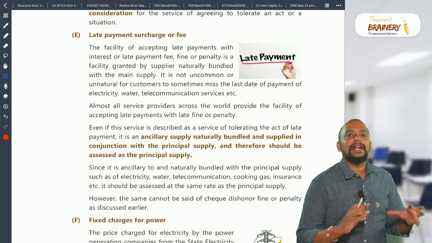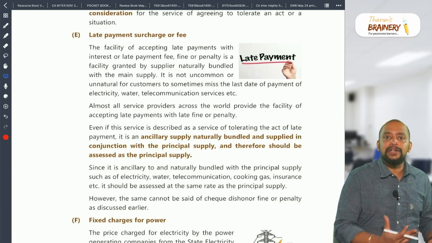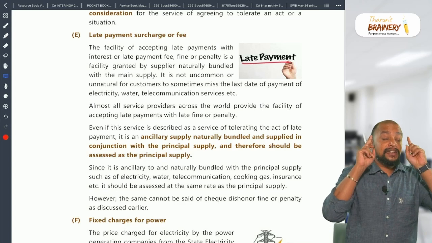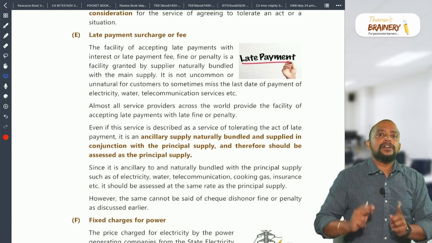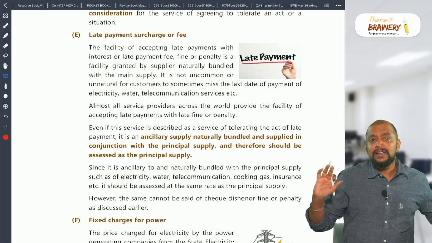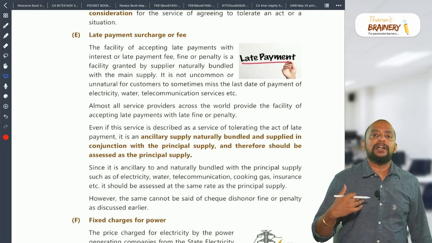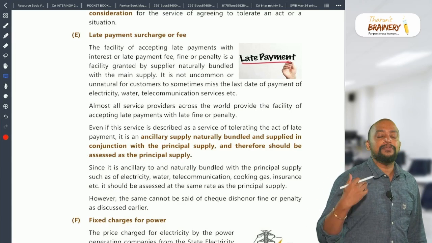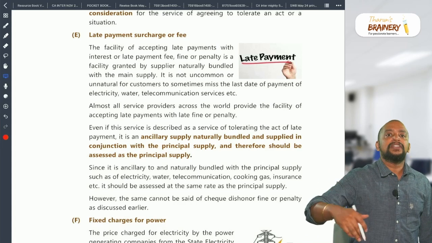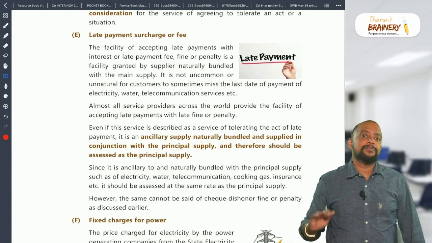So hope you get clarity about it: see the intention and why it is being collected. Based on that, whether there is a loss, and for that loss whether they are collecting this, which is compensatory or penalty in nature, it is not taxable. Otherwise it will become taxable because it will come under contractual obligation, wherein I agree to the breach or I agree to the variation for which you have to pay some charges.